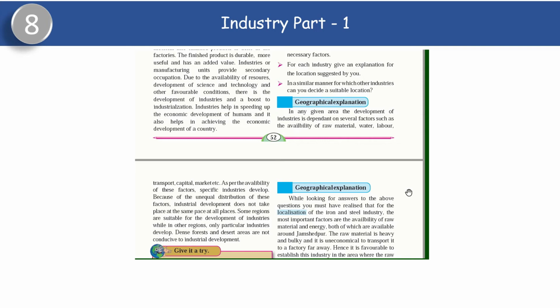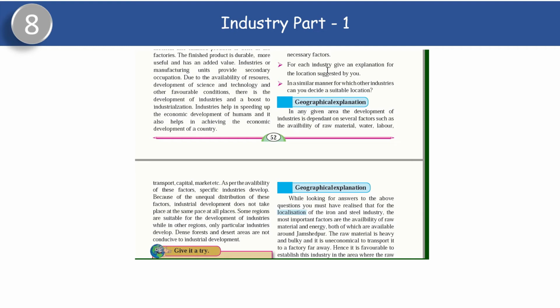And for sugar industry, the raw material of sugar industry is sugar cane. You have seen sugar cane. It grows in the field. This raw material is comparatively less durable. Therefore, its transport to a distant location is difficult. Therefore, the location of sugar industry is suggested near the cultivation area. Cultivation area means what? Where sugar cane is grown.